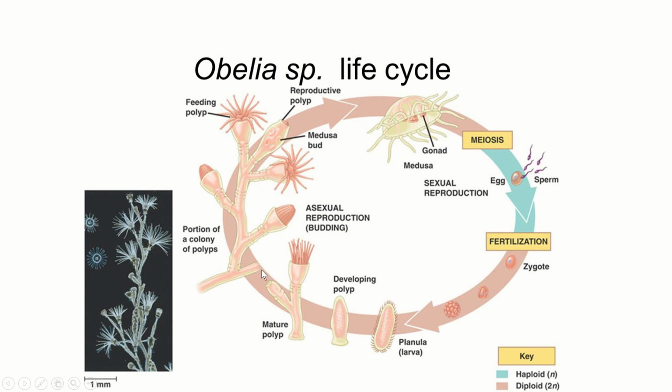So you only have to remember that the Obelia species shows two types of structure: the medusa, the umbrella shaped structure like a jellyfish, and the polyp, the cylindrical structure.